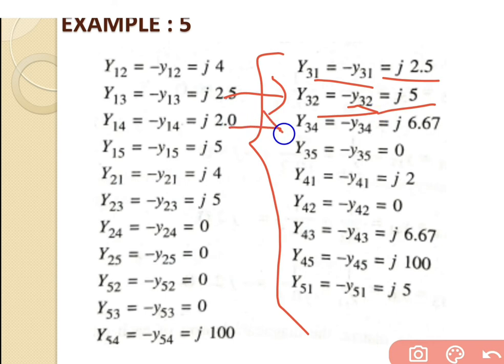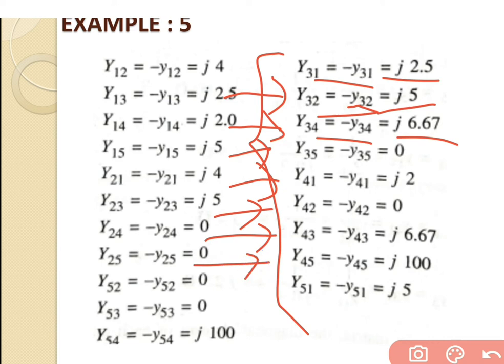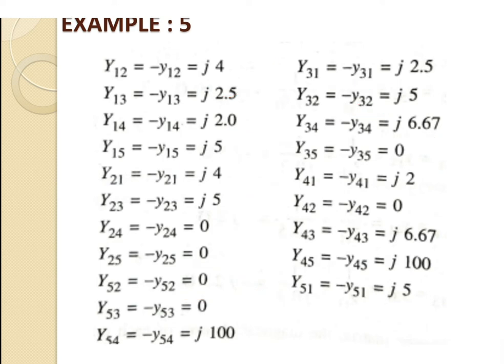Then after that, y34. So y34 is equal to minus of y34, that is the original equation. So we will get the answer of j6.67. Then y35 is equal to 0, y41 is equal to j2, y42 is equal to 0, y43 is equal to j6.67, y45 is equal to j100, and y51 is equal to minus of y51, that is j5. Those are the values of all the self admittance that we get over here.